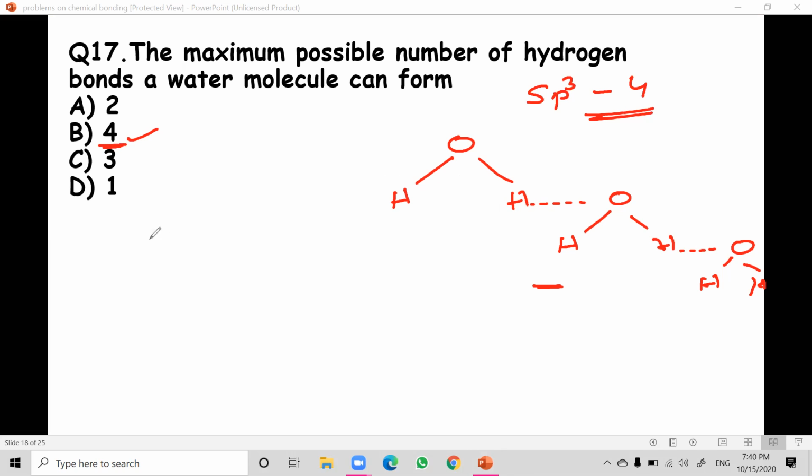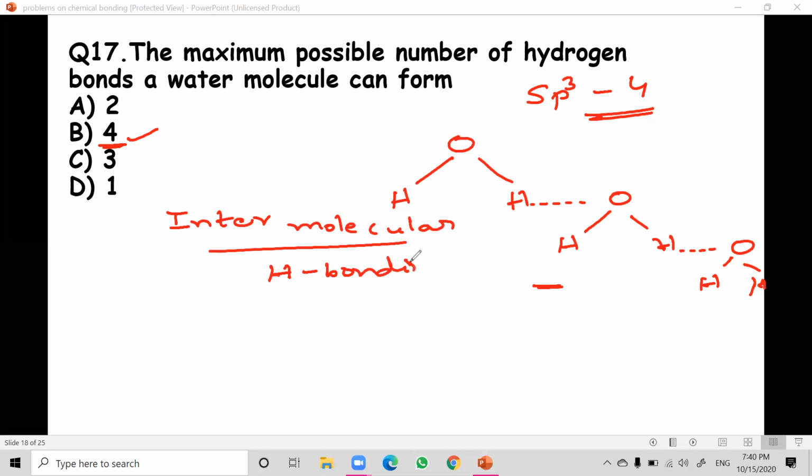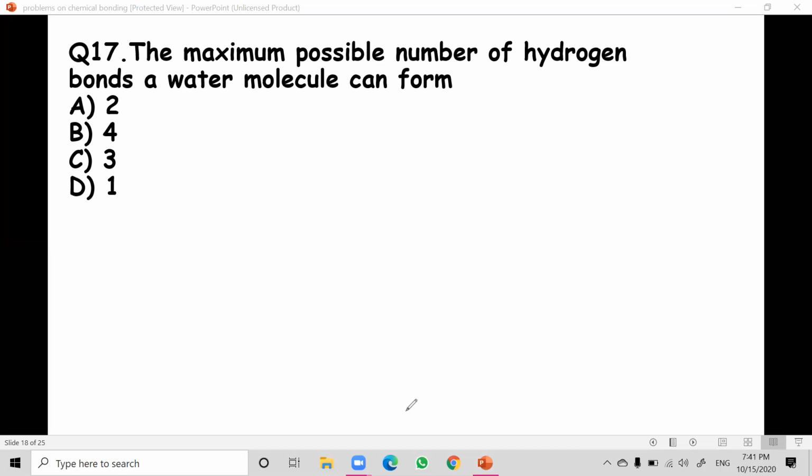This type of bonding is called what? This is called inter, because it is formed between two molecules, not one molecule. So intermolecular hydrogen bonding. And the answer for this is 4. Very, very important question, please note it down. This question is most important, and many times it has come. You can remember this answer 4 blindly, because it is undergoing sp3 hybridization. I hope it is clear.